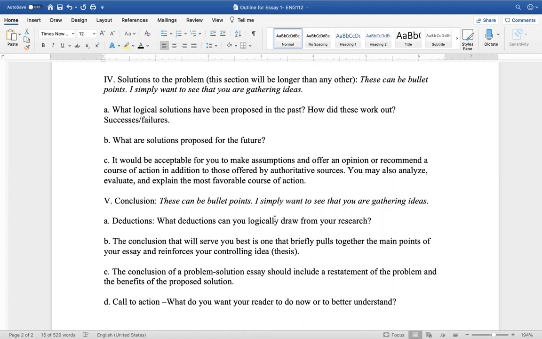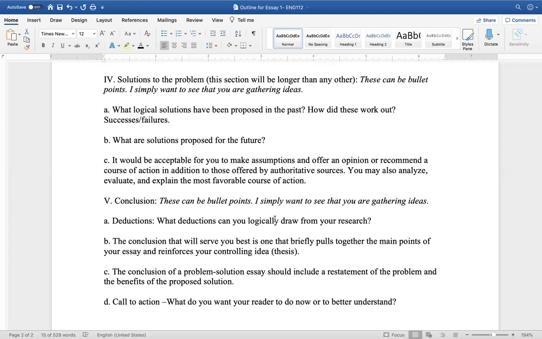Again, there's 1,000 ways you construct the solution. These are just guides. And then again, your conclusion, which we talked about earlier, and these can be bulleted points as well. What deductions can you draw from your research? Think about including your restatement of your problem and the benefits of the proposed solution, and then call your reader to action. What do you want your reader to do now that they know this information?